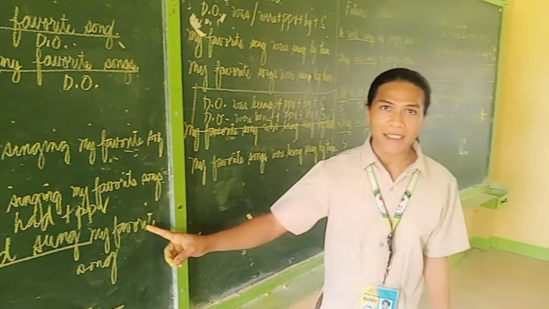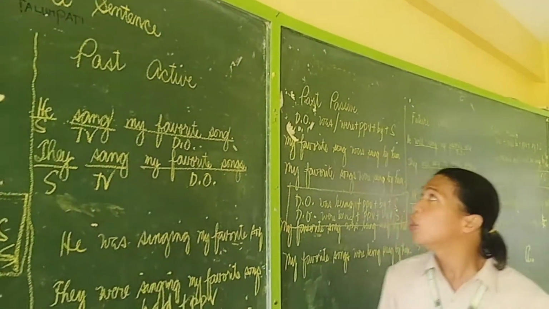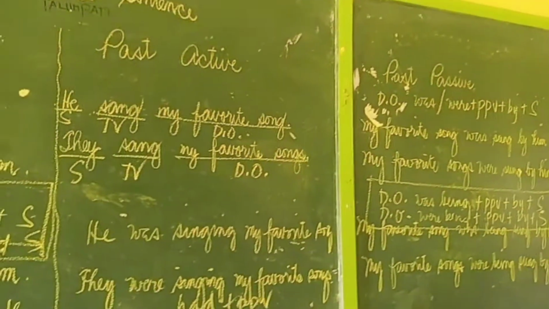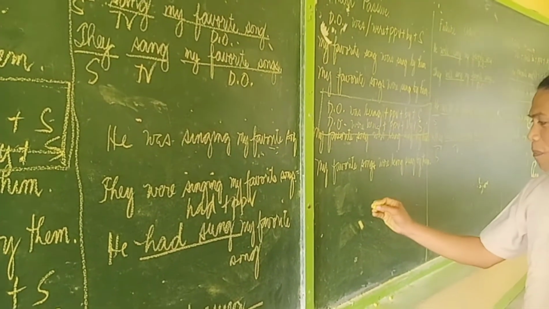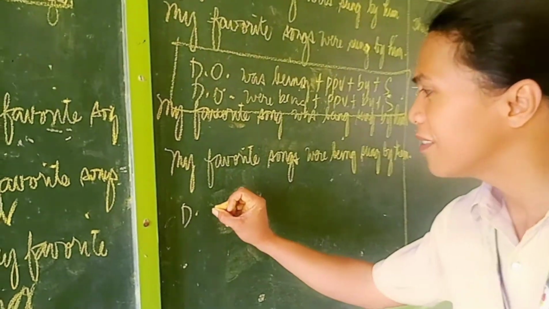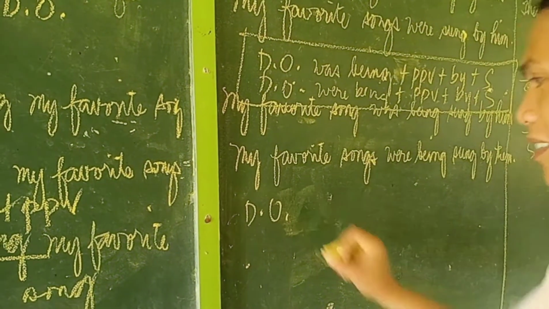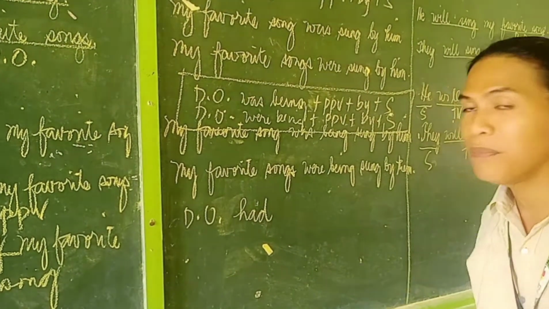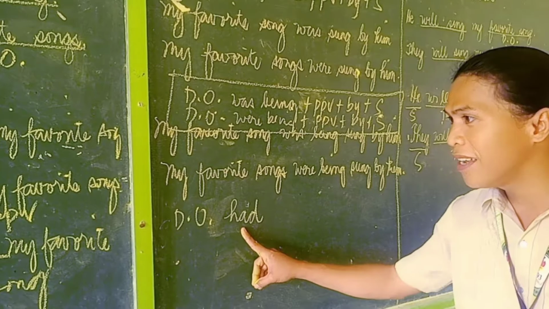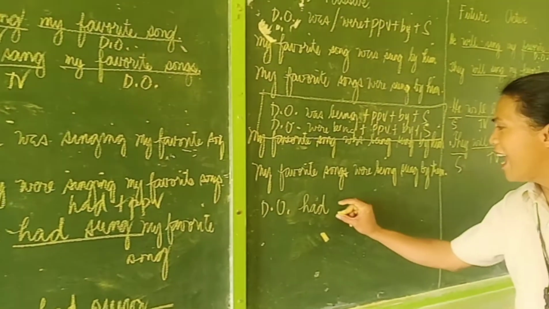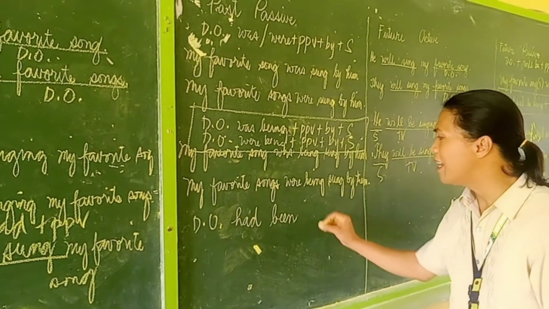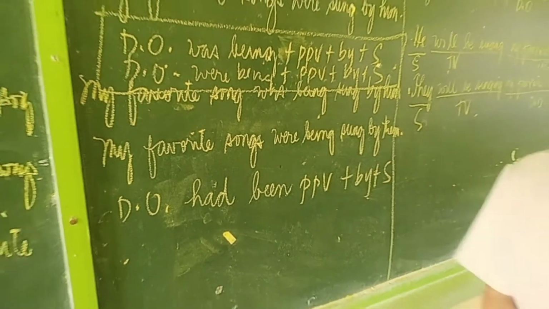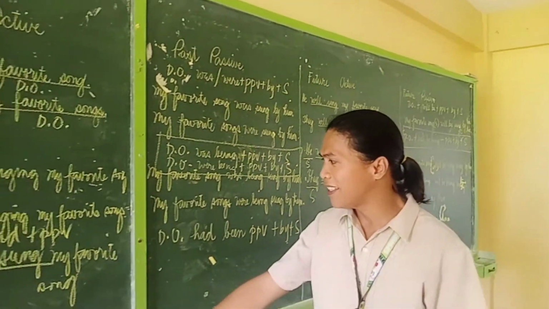Okay, rewriting this past active voice in the perfect tense to past passive voice in the perfect tense. So we have only one pattern. We have direct object, then had, then been, then past participle of the verb plus by plus subject. Only one pattern. Okay, so let us try.